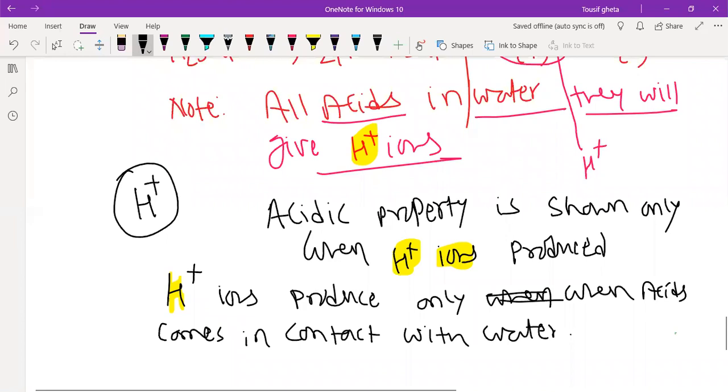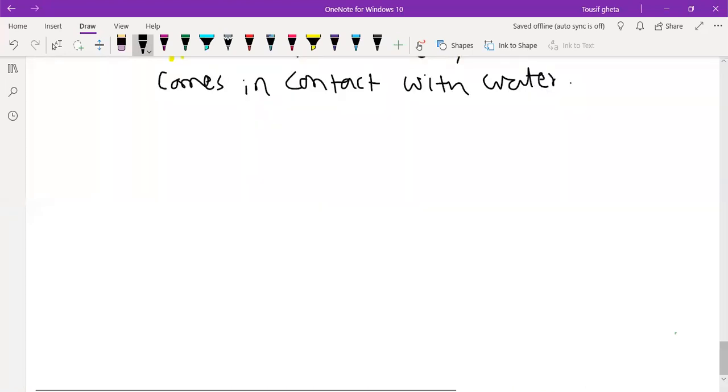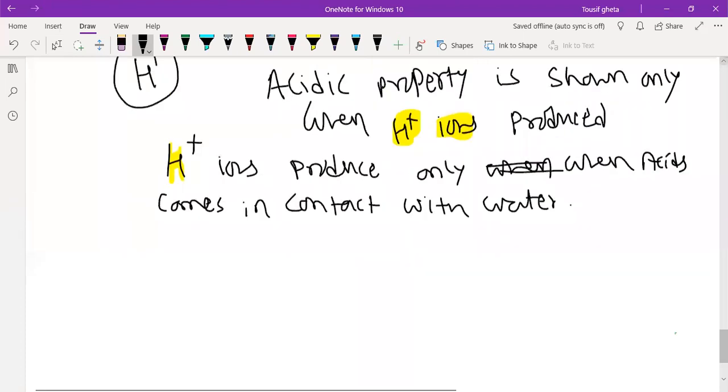Now, this acid part was over. Good. We understood also, hopefully.